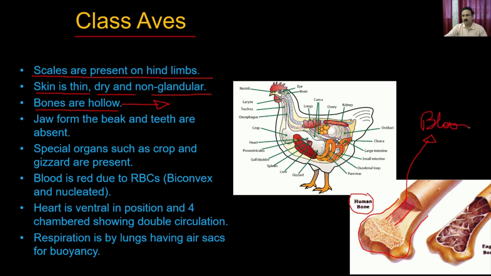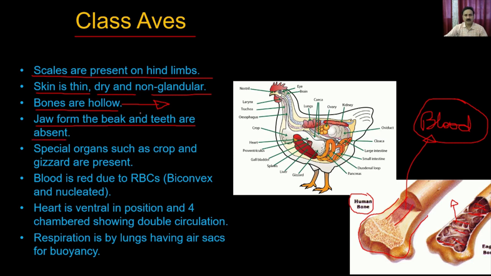So this bone marrow is utilized to produce the blood cells, whereas in the case of a bird it has air pockets. So you have air filled in between the marrow and also within the bone. Because of that, this bone is going to be very lightweight compared to human bones. The jaws form the beak, and the teeth are absent.